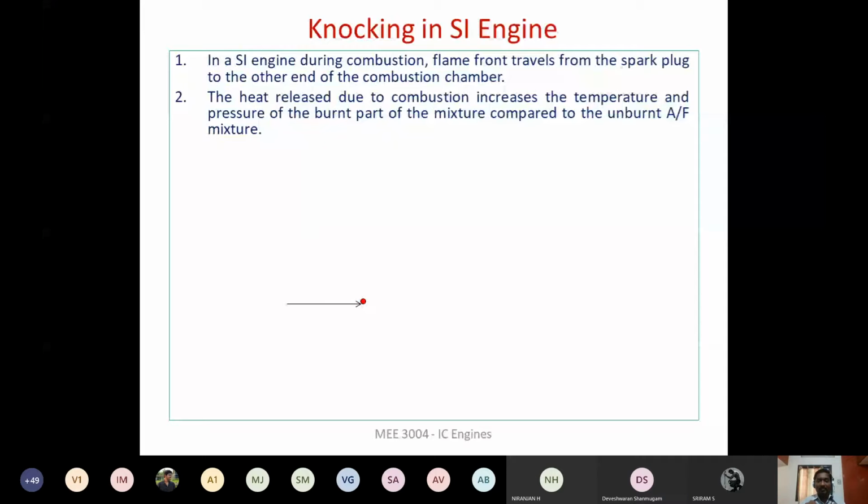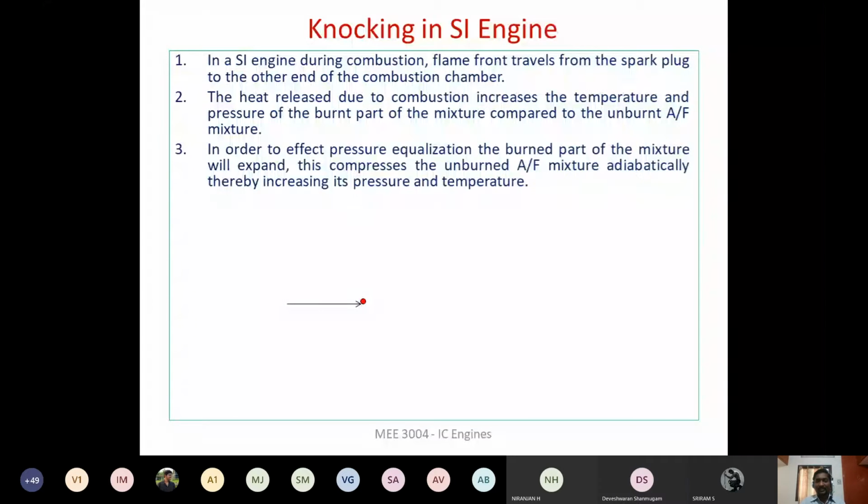Okay. So now the temperature of the burnt mixture is very high compared to the unburnt air fuel mixture, right? Once the temperature is higher, the pressure is also going to be higher. So the pressure of the burnt mixture is higher than the pressure of the unburnt. Once the pressure is higher inside the engine cylinder, that pressure will try to spread throughout the air fuel mixture, right?